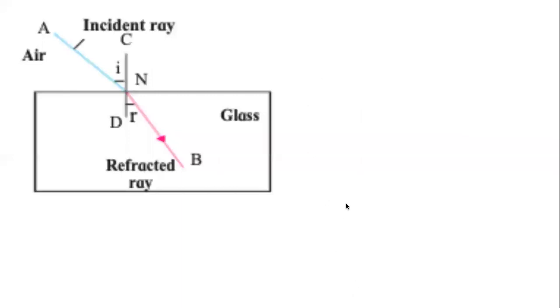Maybe you remember something called Snell's law. Snell's law says that there is a ratio whenever there is a refraction, whenever light passes from one medium to another medium. So in this case, medium 1 is air and medium 2 is glass. Then the ratio of the two values remains constant, and that is represented by the alphabet n, which is called the refractive index.